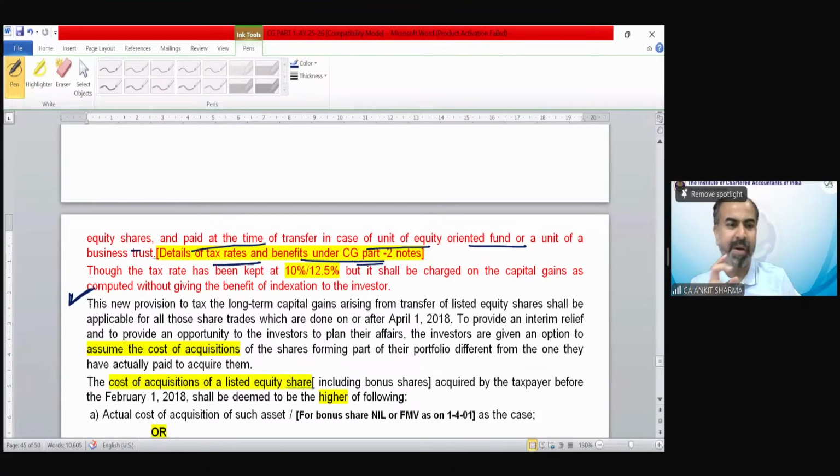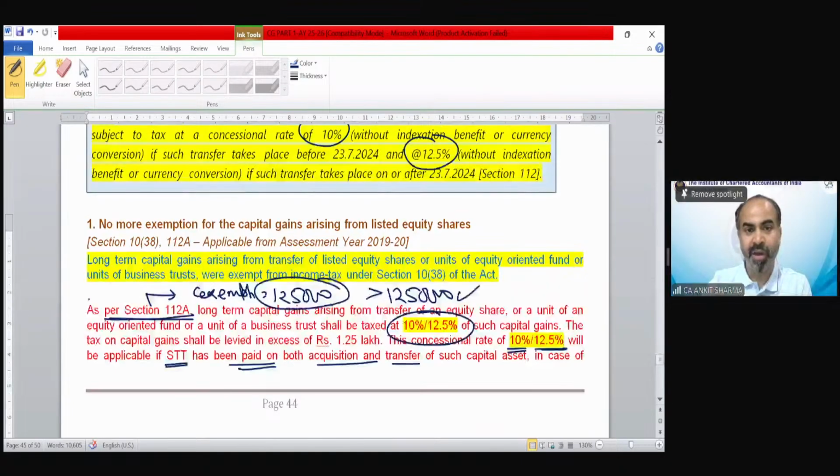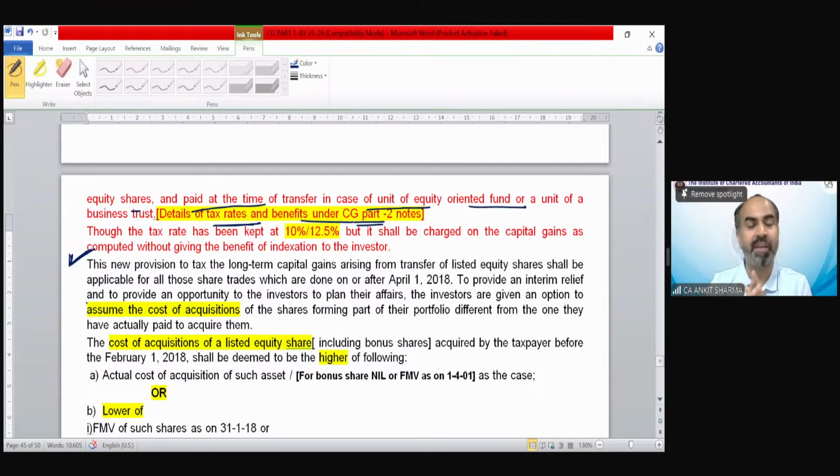You might remember, there was a cost of acquisition chart that we discussed earlier. And there was a note which says that in case of shares, bonus shares or equity-oriented fund, there are some specific cost of acquisition special provisions that we will discuss on page number 44 of the notes. You can see we were at page number 44 and this is now page number 45.